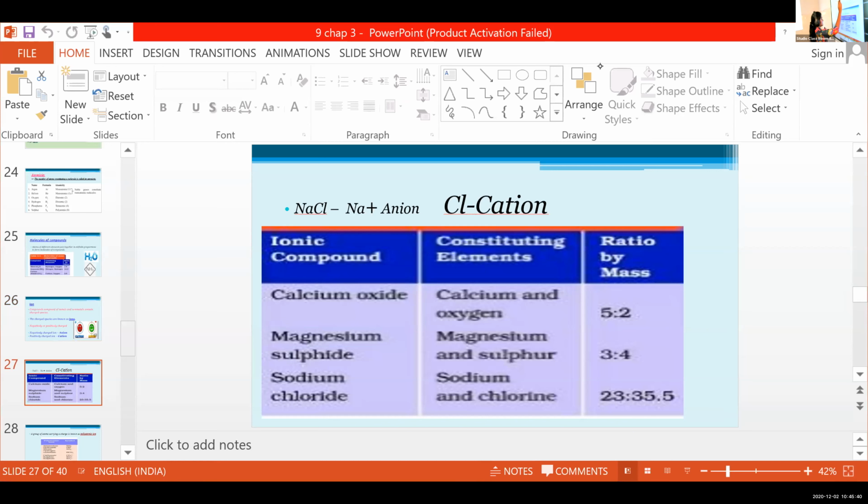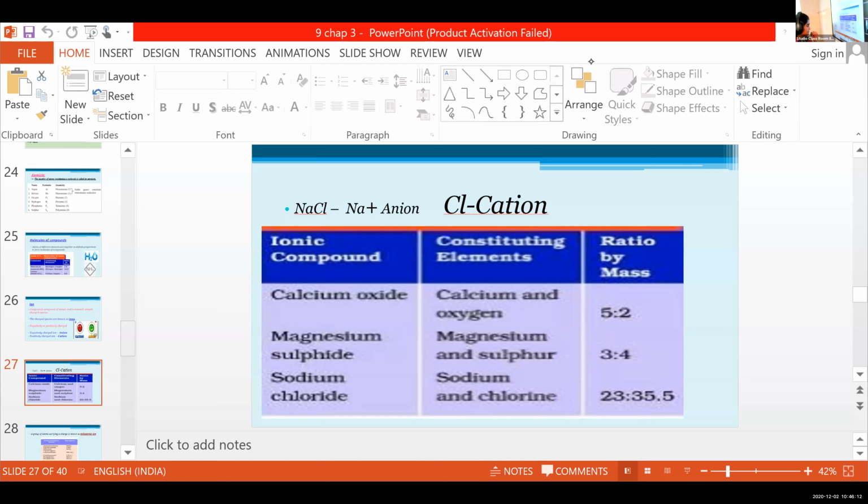That's about ions. And I will show you certain other examples for these ions. Okay, look at these examples. Sean, please unmute. Can you read this slide? Ionic compound, calcium oxide. How to read this? Calcium and oxygen, then 5:2.